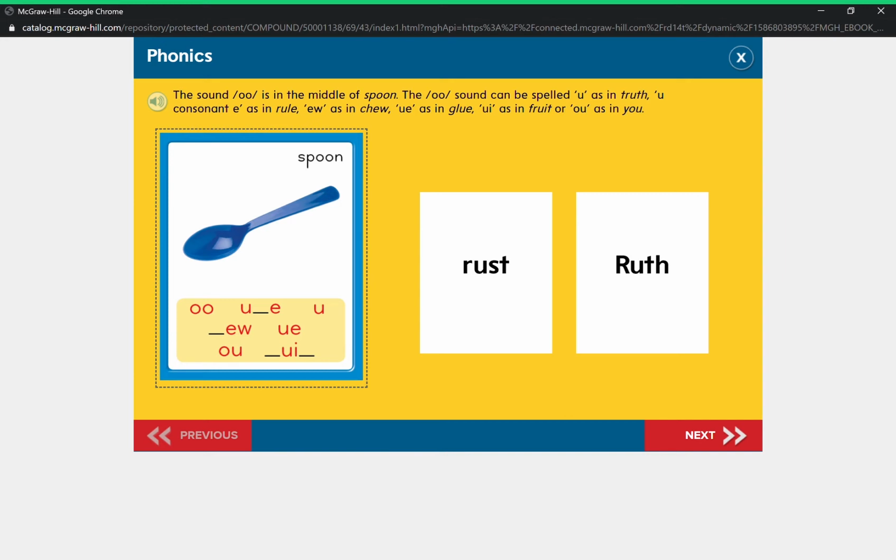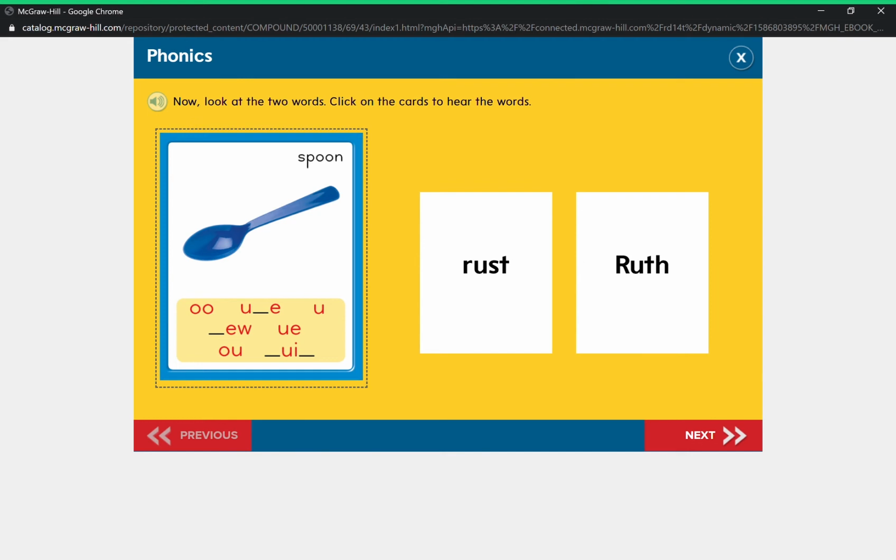The oo sound can be spelled U as in truth, U consonant E as in rule, EW as in chew, UE as in glue, UI as in fruit, or OU as in you.